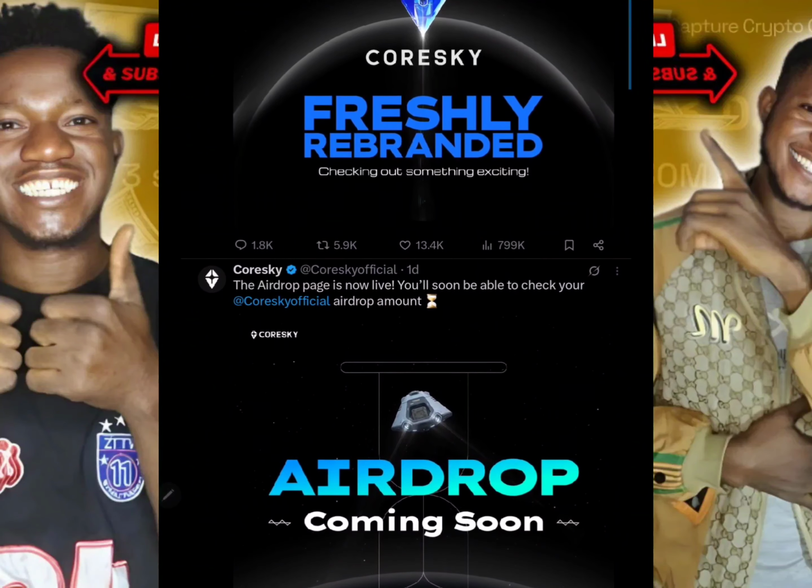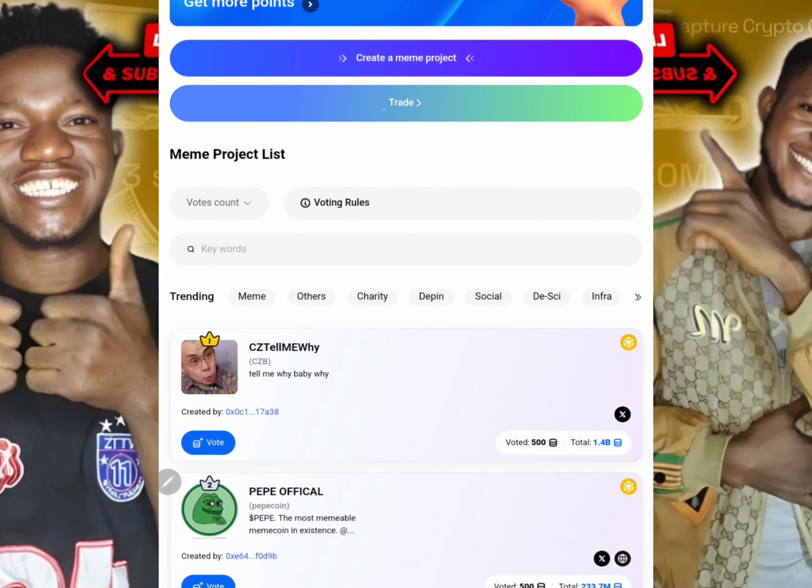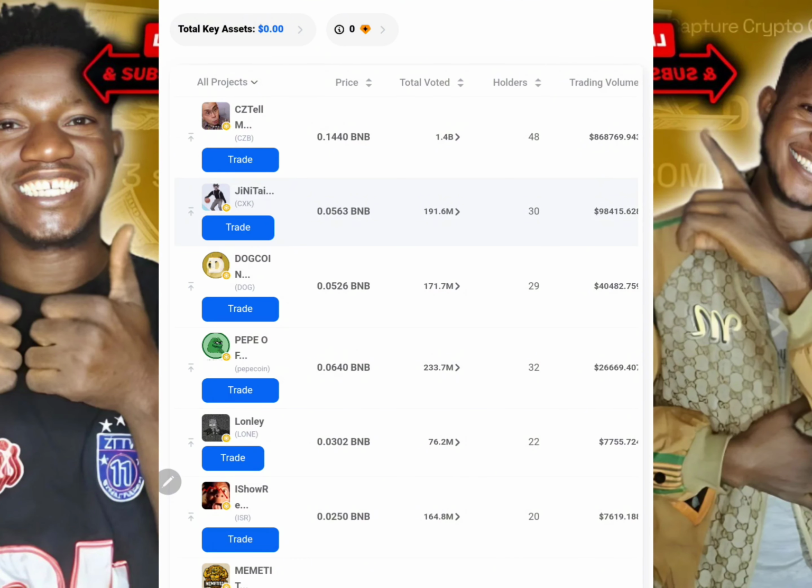Now, where are the Coresky diamonds? So when you get here, you click over here on trade. Once you click on trade, you are going to be brought right here, and when you look over here, you can see we have a total of $0 keys right now. So how do you actually get these keys? These projects right here which are available for trading are the keys, and once you buy maybe $1 worth of any key right here, you are now going to be getting $1 worth of meme keys.